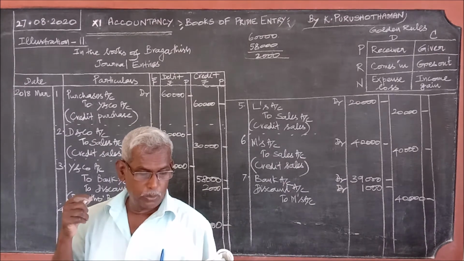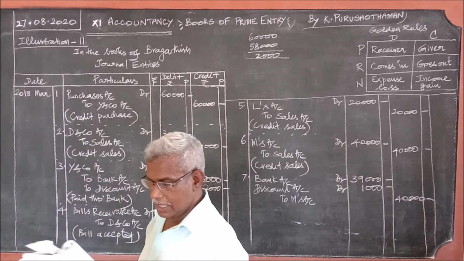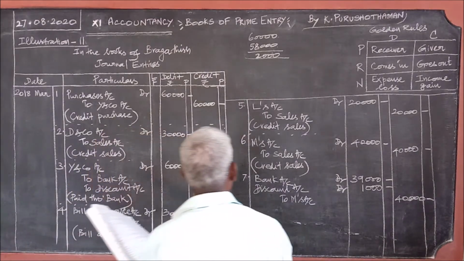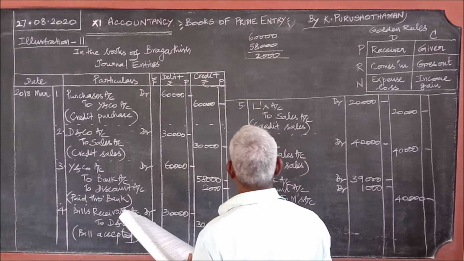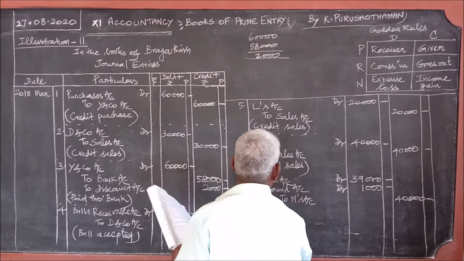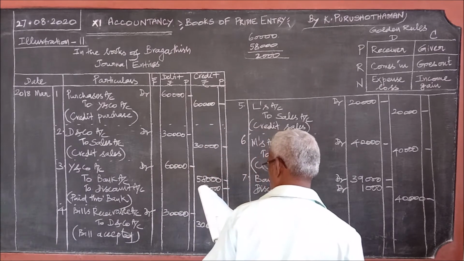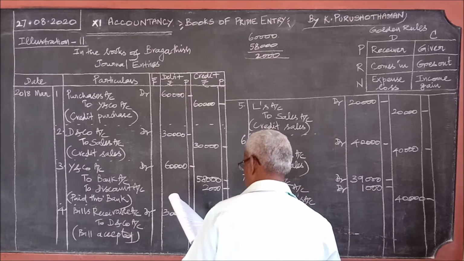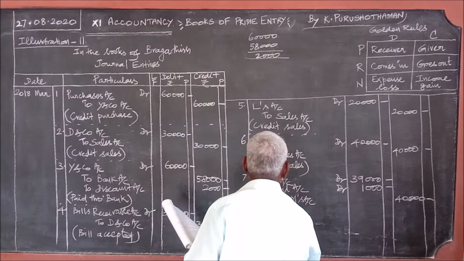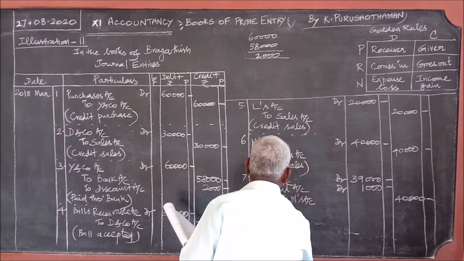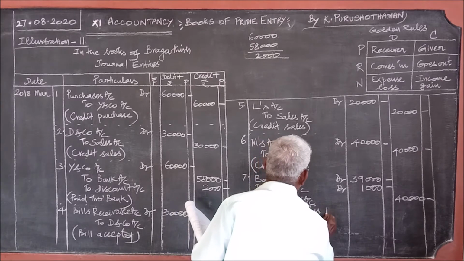Likewise, Y and Co is receiving the goods. Therefore, Y and Co is the receiver. Here we will write the narration: M settled his account.